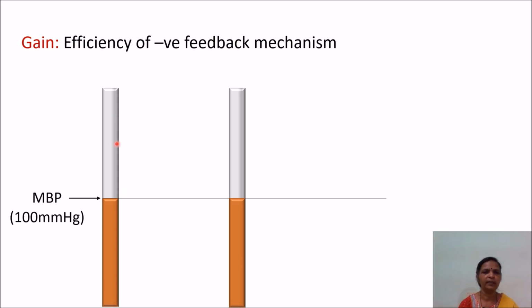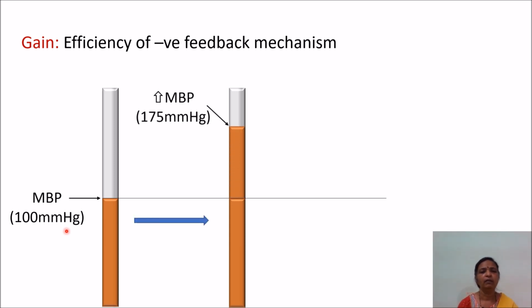Let us understand with an example. So this column represents the blood pressure. This brown color represents the value of mean blood pressure, which is say 100 millimeters of mercury. Now because of any reason, say for example exercise, there is an increase in the blood pressure from the mean value of 100 to a new value of 175 millimeters of mercury.